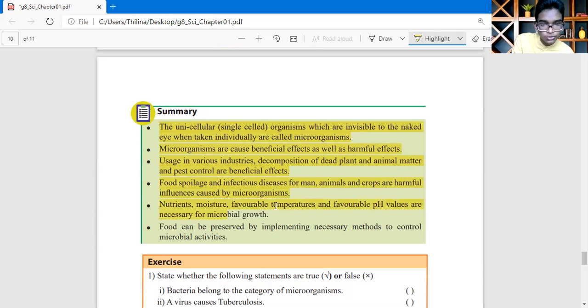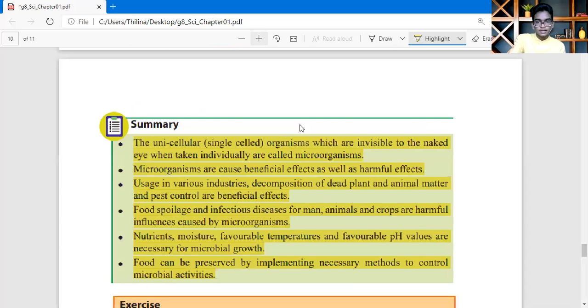Nutrition, moisture, favorable temperature, and favorable pH values are necessary for microbial growth. Food can be preserved by implementing necessary methods against microbial activity. Yes, you must study these things and keep them in your mind.